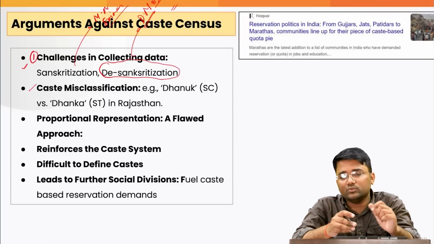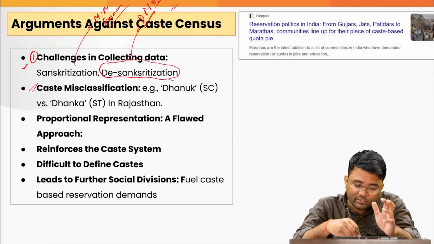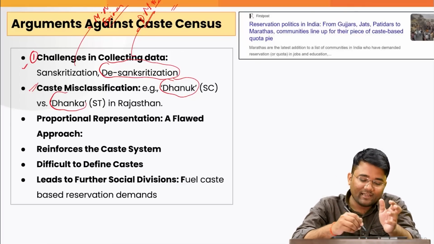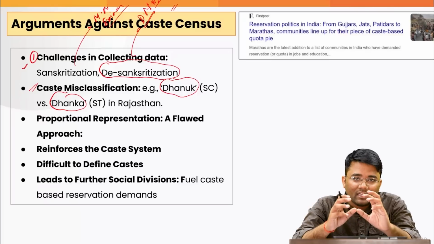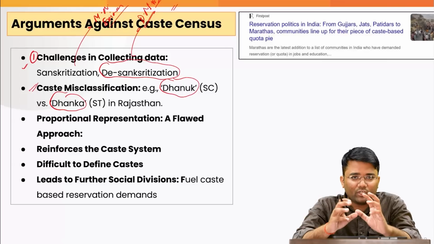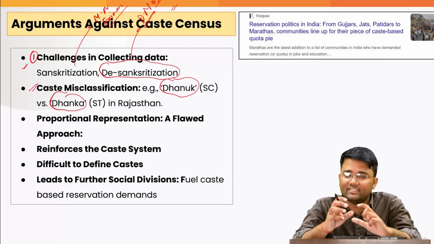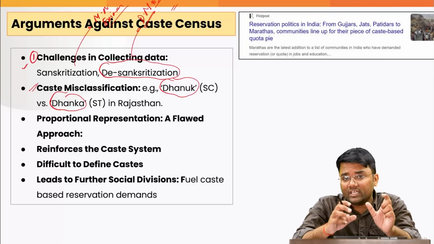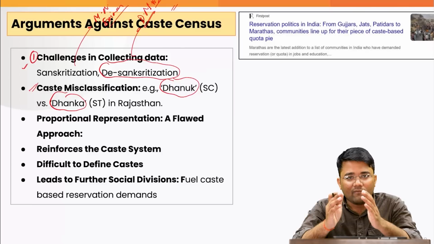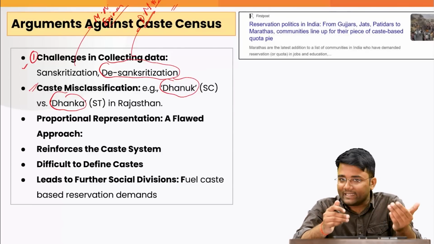Also, there are issues with regard to caste misclassification. For example, Dhanuk is a scheduled caste in Rajasthan, versus Dhanka, which is a scheduled tribe in Rajasthan. So whatever reply people give may differ based on the local dialect. For example, the pronunciation of one particular caste may be different from one region to another. It will be very difficult for enumerators to properly identify what the person is saying and in which caste classification this particular person should be categorized.